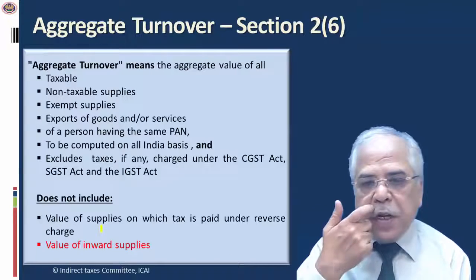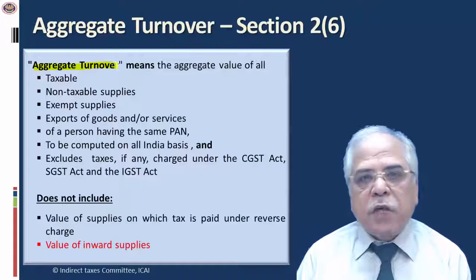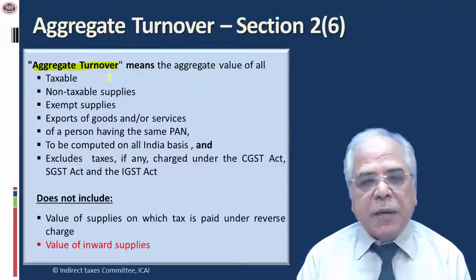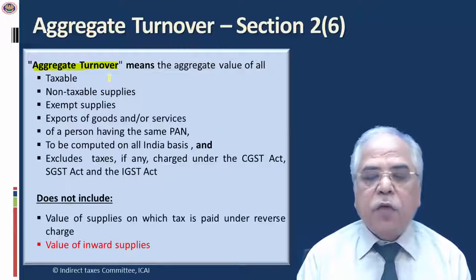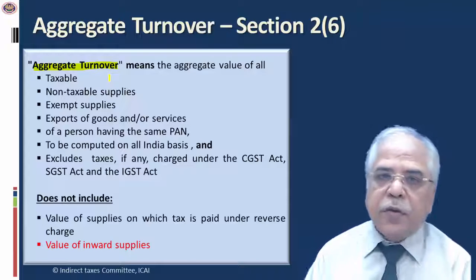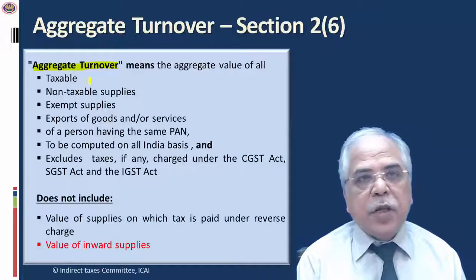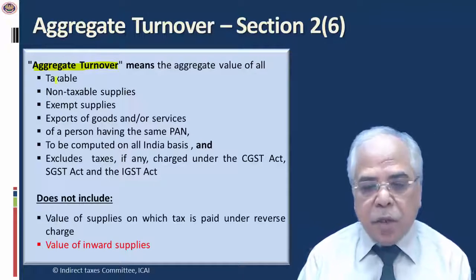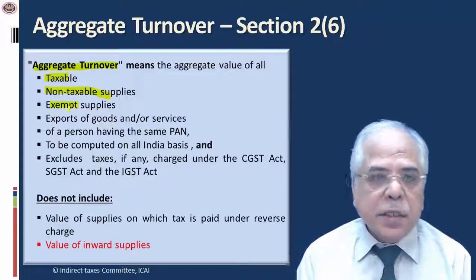Now we'll go to the definition of aggregate turnover, which is really important to understand, because my turnover should not exceed 50 lakh. In fact, aggregate turnover should not exceed 50 lakh. Now, what is aggregate turnover? Aggregate turnover has been defined in an exhaustive manner to mean the inclusion of all taxable, non-taxable, exempt, export supplies.